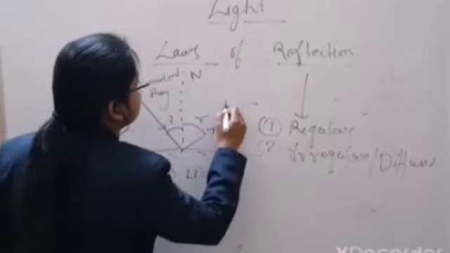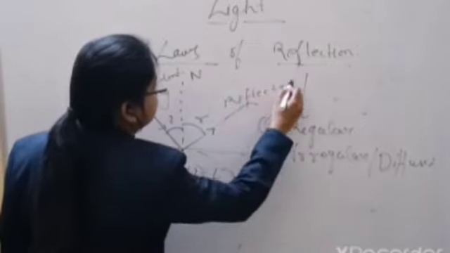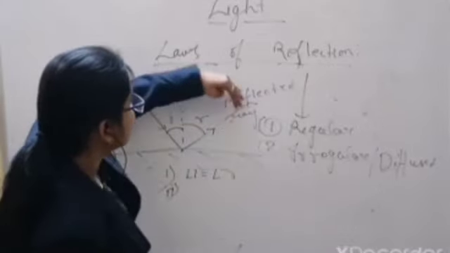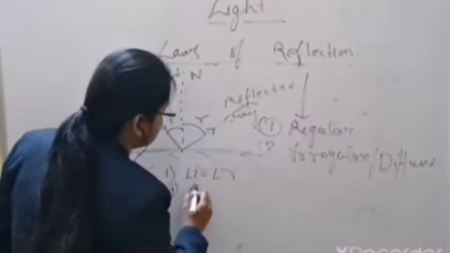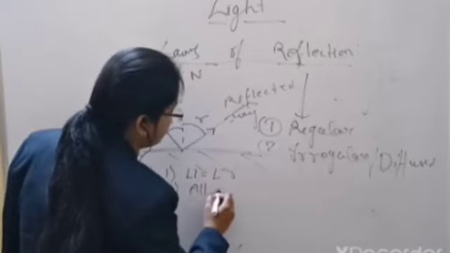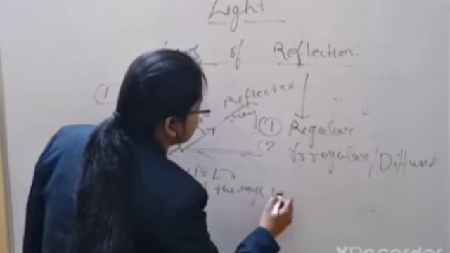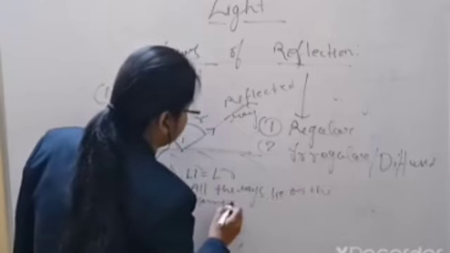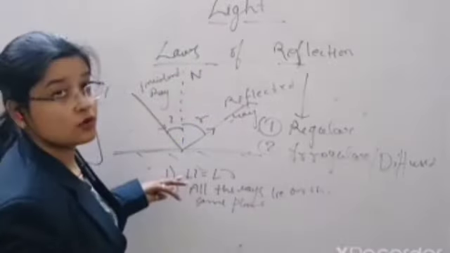And this is your reflected ray. So you can see here this incident ray, this normal ray, and this reflected ray. All the three rays lie in the same plane. Okay. So this is the second law of reflection. All the rays lie on the same plane. Okay. So these are the two laws of reflection.